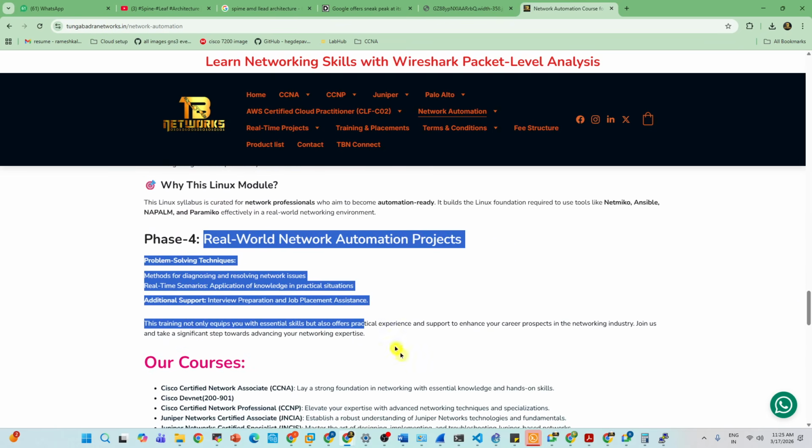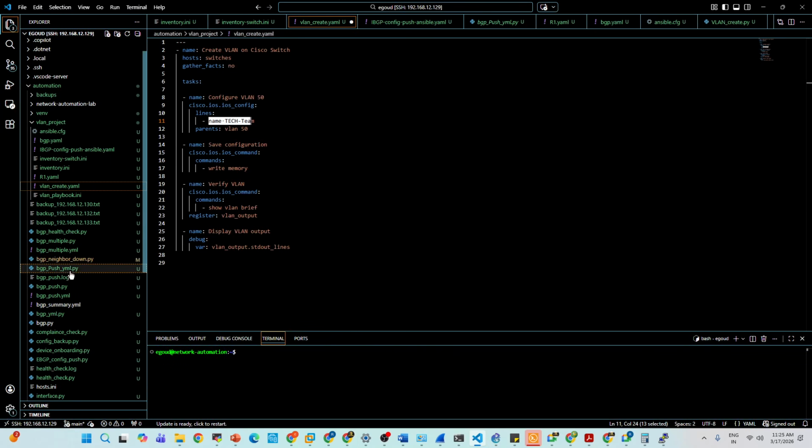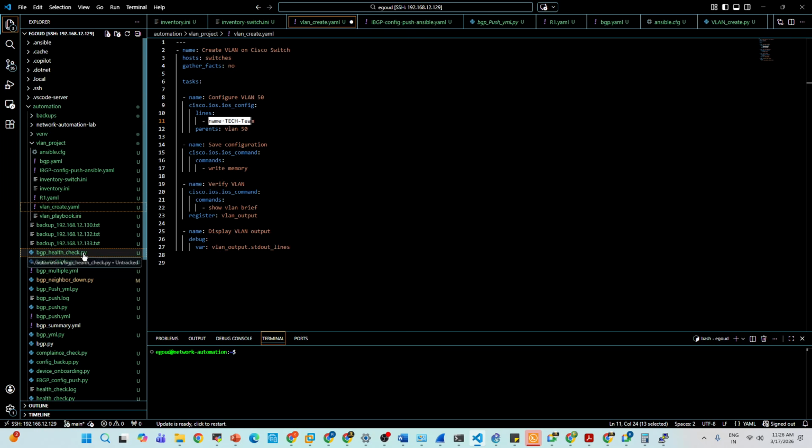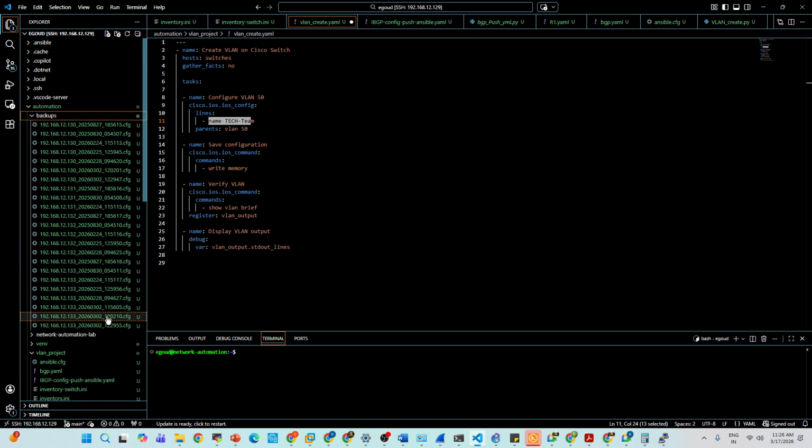And we will give you real-world scripts, guys. We have a lot of scripts. In the real world, whatever the BGP config, VLAN config, and configuration backups also. Look at this. If you want to take a backup, you need to run this. I have a script here, so you can take a backup of all the devices. Every day at midnight, the server can take the routers' configuration backup automatically, because you don't know when a device can fail. Every day it will take a backup of each and every device config. Understand? It will store in the server. Automation can do that.